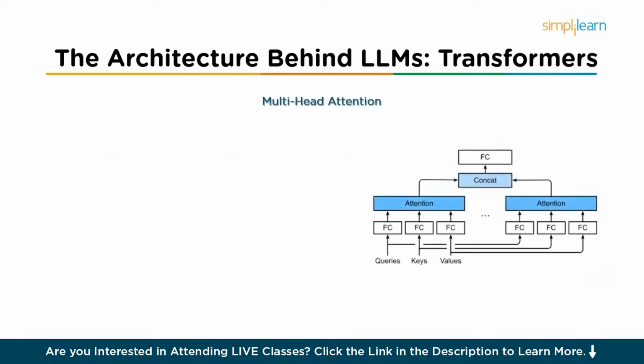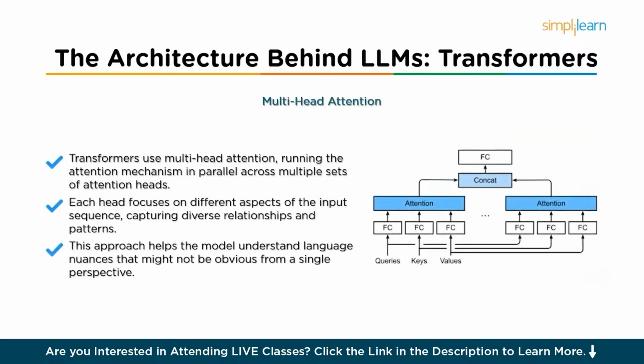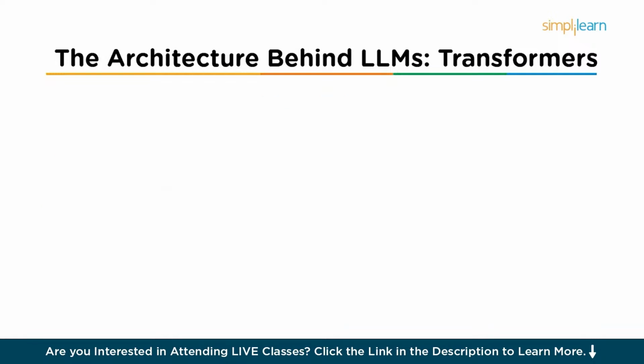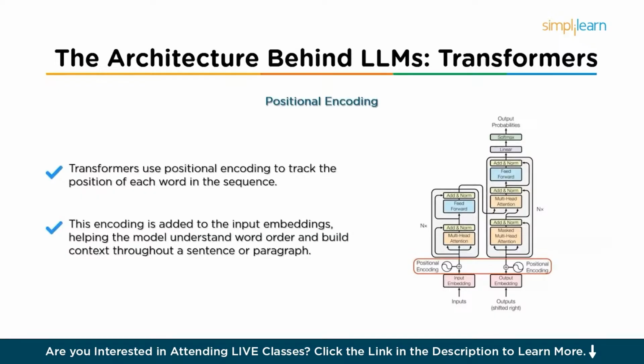Next, we have multi-head attention. This also we had discussed before. Transformers use multi-head attention, where the attention mechanism runs in parallel across multiple sets of attention heads. Each head learns to focus on different aspects of the input sequence, which helps the model capture diverse relationships and patterns within the data. And then we have positional encoding. Since transformers do not process data sequentially, they use positional encoding to ensure that the model knows the position of each word in the sequence. This encoding is added to the input embeddings, allowing the model to understand the order of words and how context is built throughout a sentence or a paragraph.